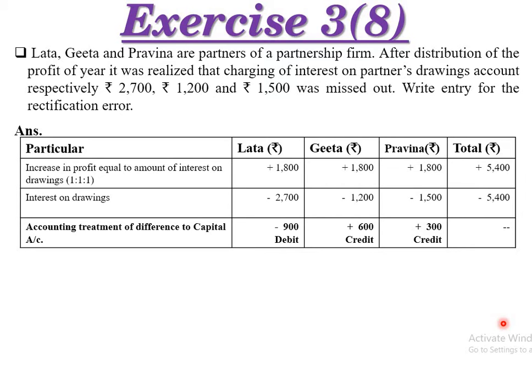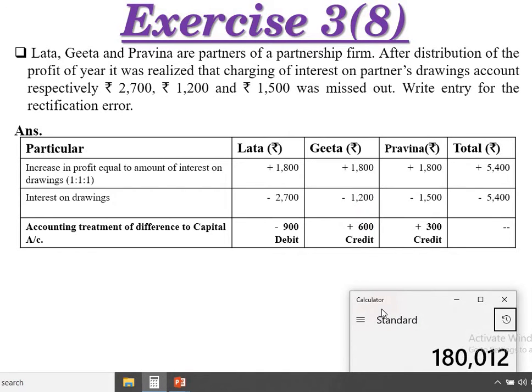Geeta's profit will actually increase by 1,800, but the interest on drawing of 1,200 is not debited, so it will be debited. The amount of 600 rupees is the difference, so it will be credited to her account. 1,800. Easy calculation, no need for more. What happened here?